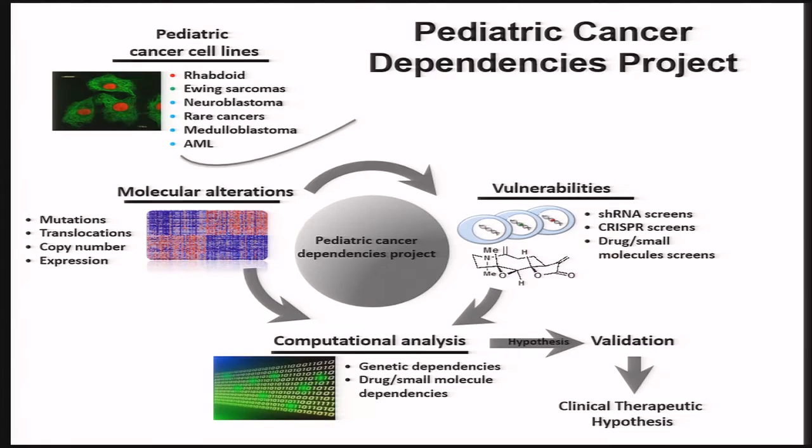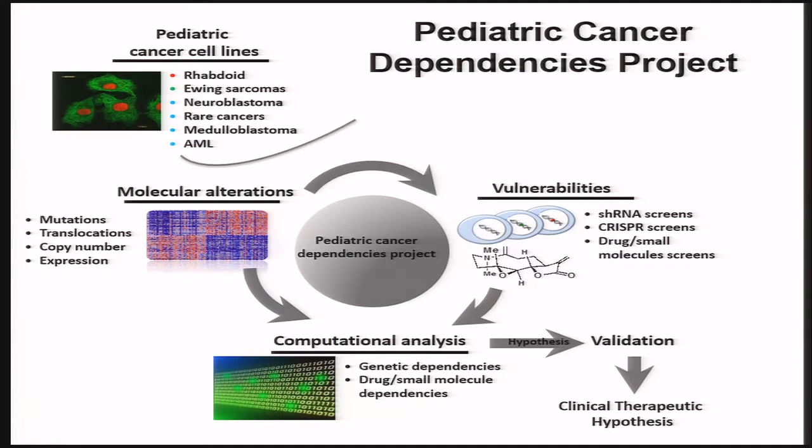And so these pilot studies really have sparked a more systematic effort, collaboratively led by my laboratory, that of Charlie Roberts at Dana-Farber and Todd Golub at the Broad Institute, to take a more systematic approach to studying these cancers, and we've termed this the Pediatric Cancer Dependencies Project. So here, we're really taking this to scale. We're going to evaluate a number of different childhood cancers, really focusing on diseases that have subsets that are still quite poorly treated,